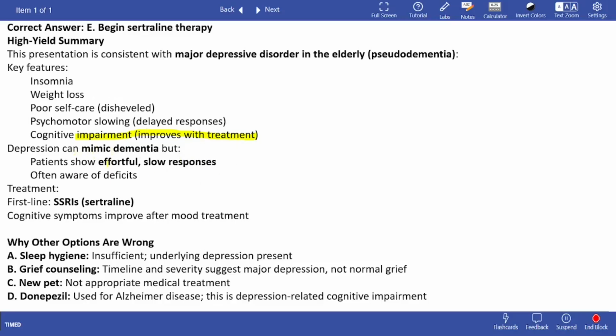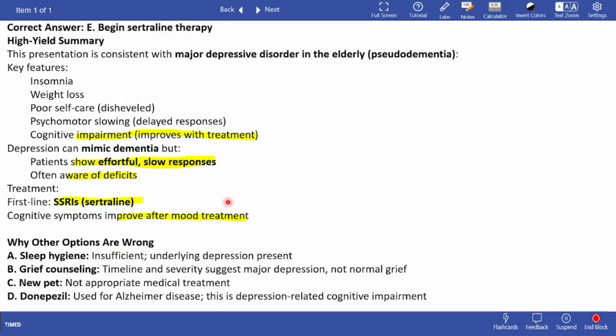Depression can mimic dementia, but patients show effortful, slow responses and are often aware of the deficits. In patients with dementia, they're not aware of the deficits. Treatment is sertraline. SSRIs are first line, and cognitive symptoms improve after more treatment.